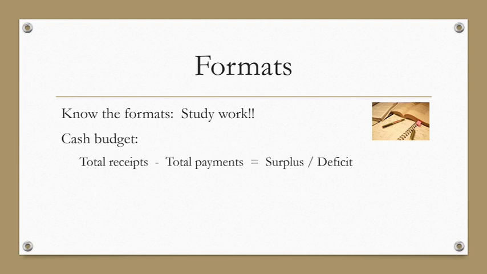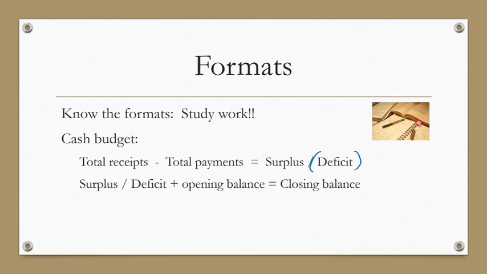If you look at the cash budget, we have the total receipts minus total payments, which will give you the surplus, or if the payments are going to be more than the receipts, then we're going to have a deficit. Then that surplus or deficit plus the opening balance of our bank, that is what we refer to by opening balance, will be equal to the closing balance of the bank. And that is the purpose of this cash budget. We want to project the bank balance in future.